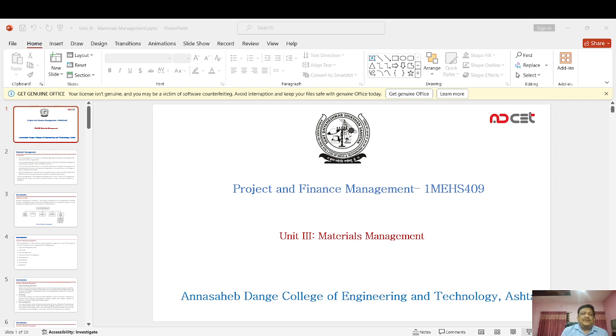Next step is purchasing. This includes the selection of the source of supply. So we have to identify from where we have to purchase the material, then finalization of the purchase, placement of the purchase order, follow up, maintenance of smooth relations with the supplier, approval of payments to the supplier, and evaluating and rating the supplier.